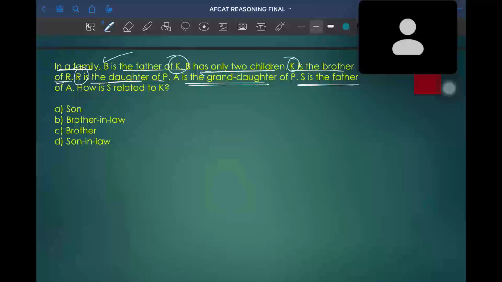Try to solve this question. In a family, B is father of K. If you find a father and son relation, you just need to draw a generational line, that is, a vertical line. If it is siblings, you just need to use a single line. If they are a married couple, you just need to use a double line. For male it is a square and for female it is a circle. Based on your convenience, you can use this. Anyone got the answer?